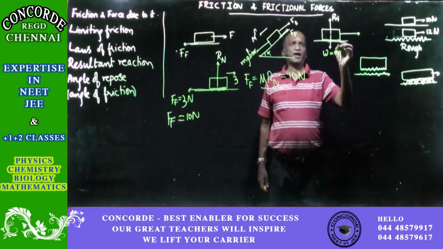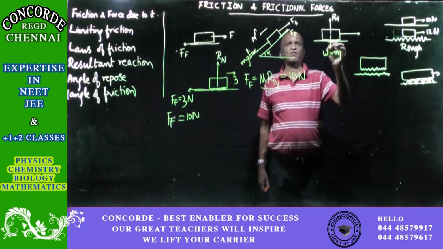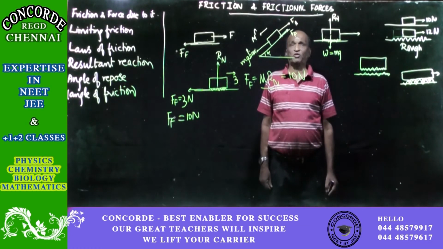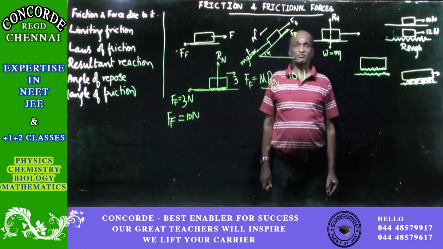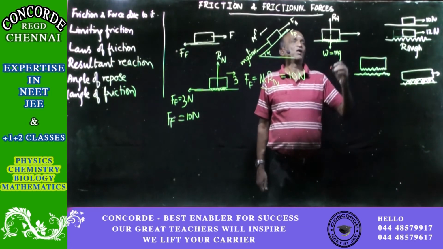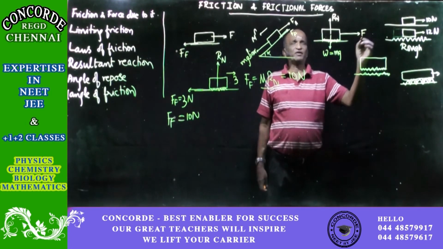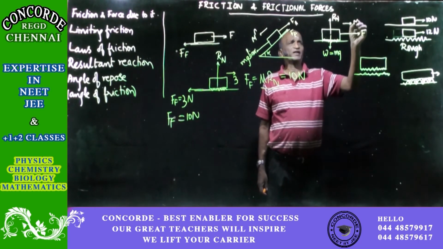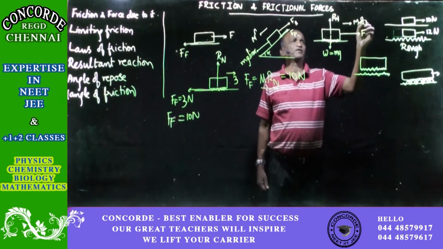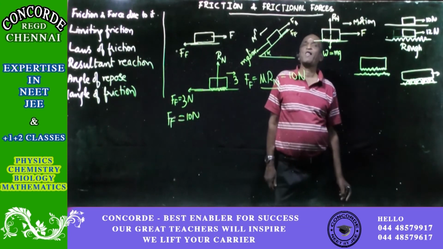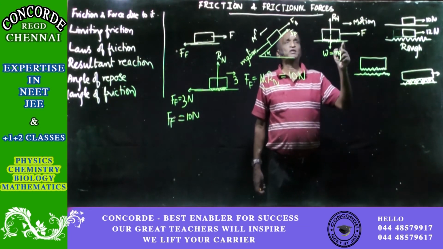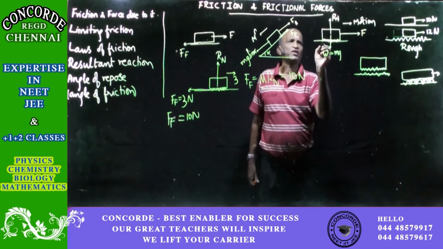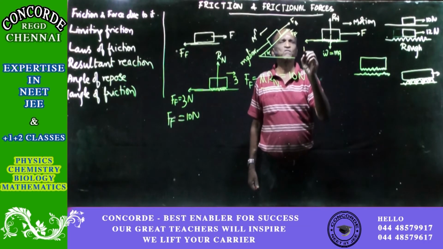And at the interface between the body and the table, or whatever it is, friction is existing. And this is the applied force. In this case, let us say that motion is there in the direction of the applied force itself. Friction will be there opposing this motion. So opposing that, we will have the frictional force.